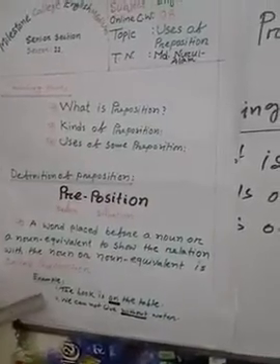My dear viewers, for your better understanding, I am telling again: a word placed before a noun or a noun equivalent to show the relation with the noun or noun equivalent is called a preposition. I have shown here two examples. First one: The book is on the table.